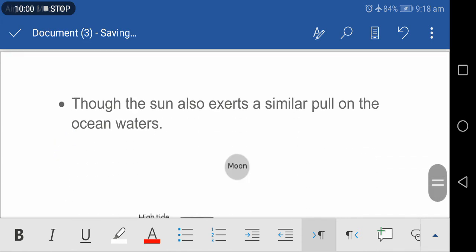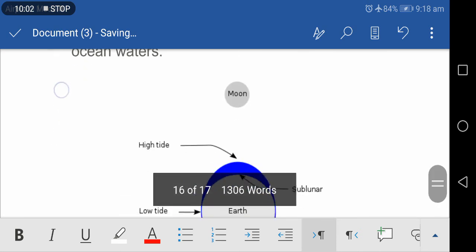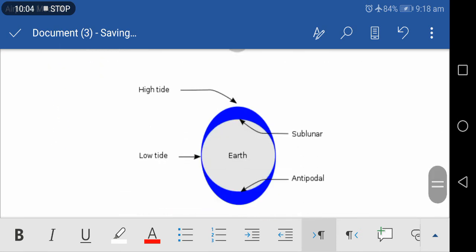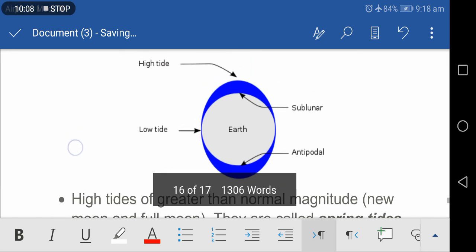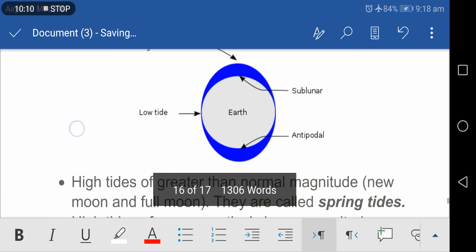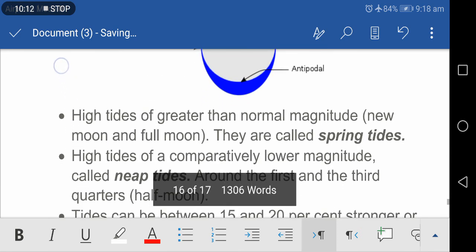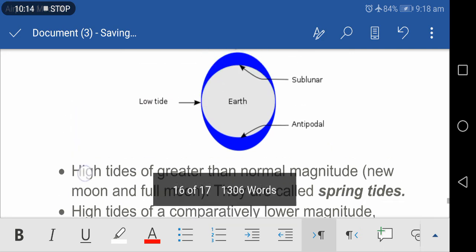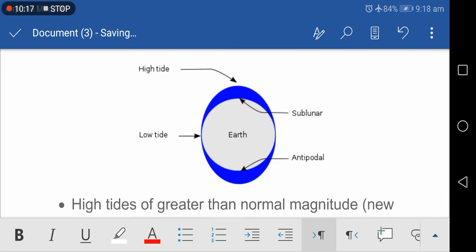Right? And here I have given, see the picture. You see the picture of moon and tides. Okay, high tides, the low tides, and sublunar and antipodal points.